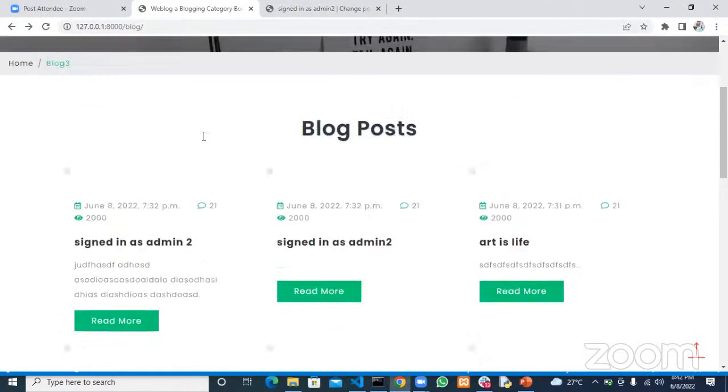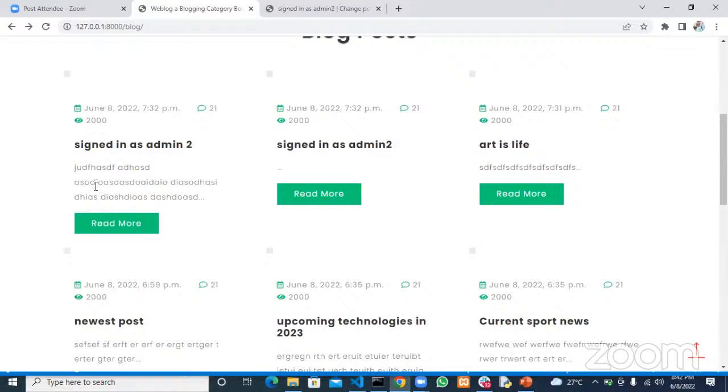Now we want to add a situation where, if we click on read more, it takes us to that actual post, the full post. So how do we identify this post from that post and that one from this other post, and so on and so forth?